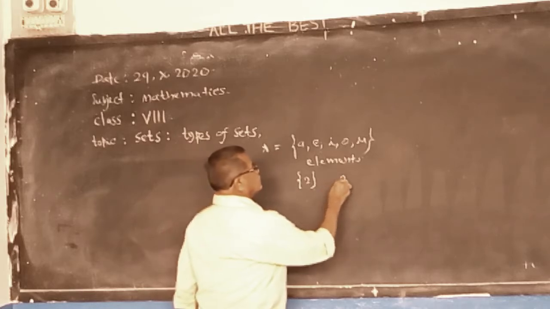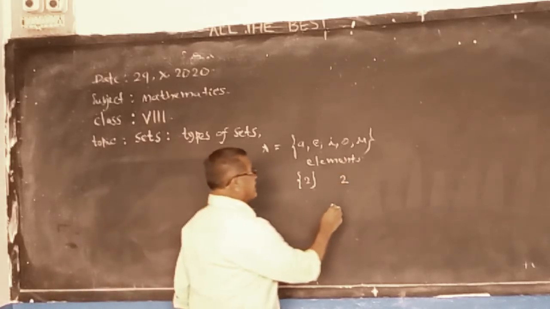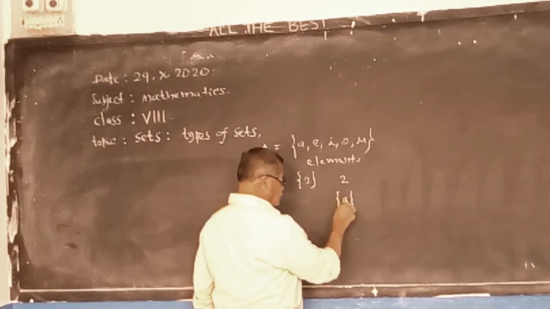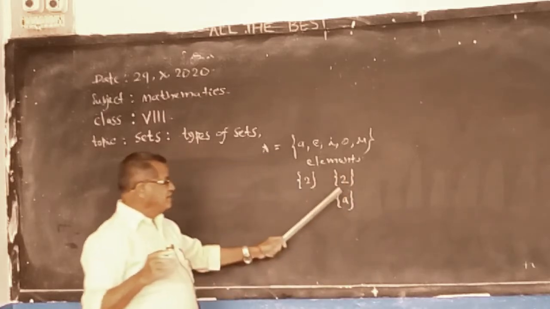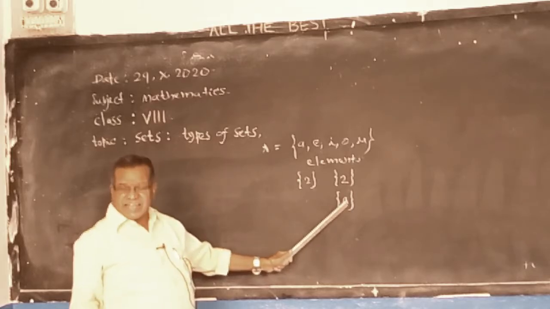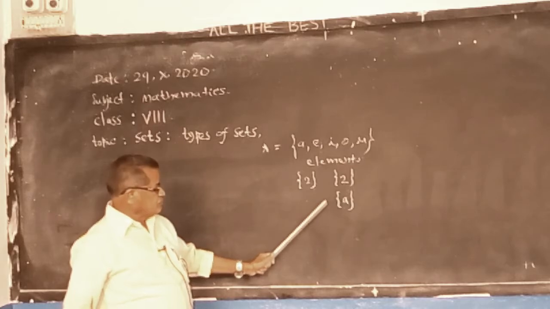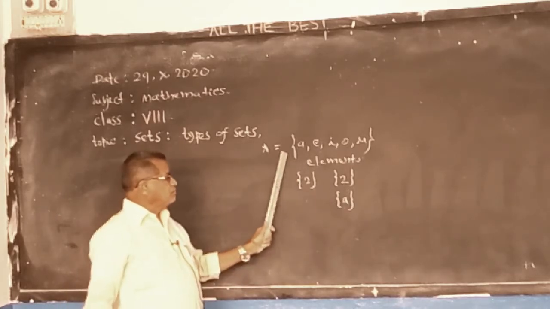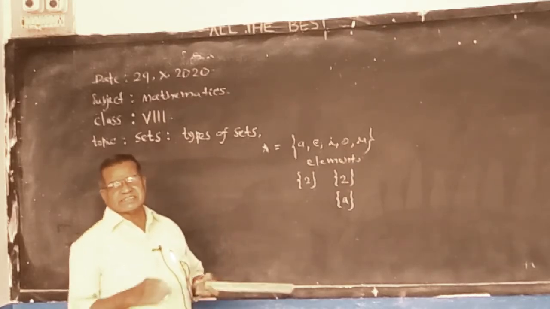Simply, if you write only A, it is an element, not a set. So don't forget, the elements are enclosed in curly brackets, then only we say it is a set.